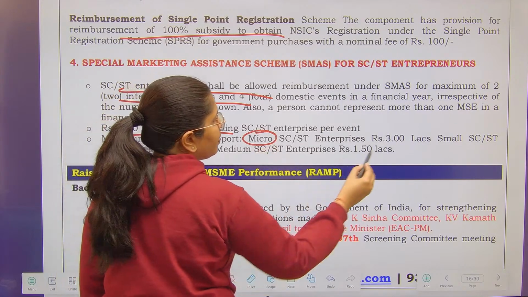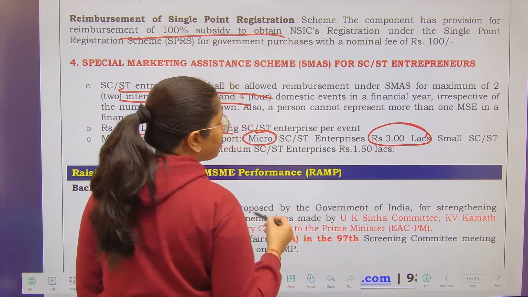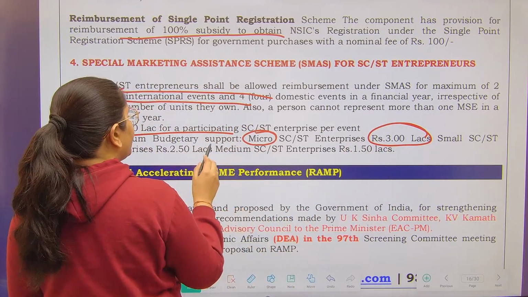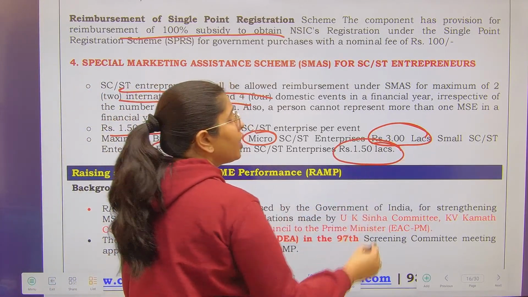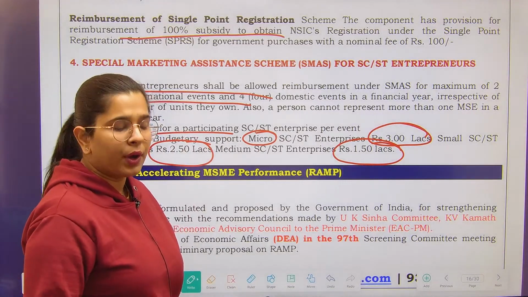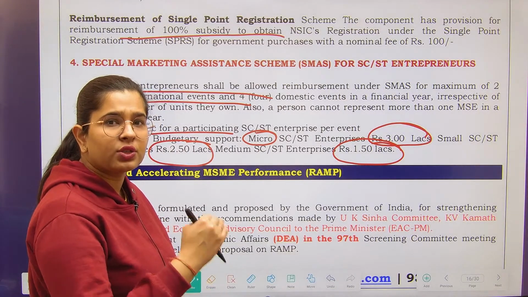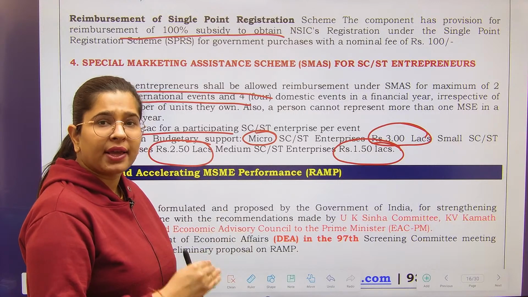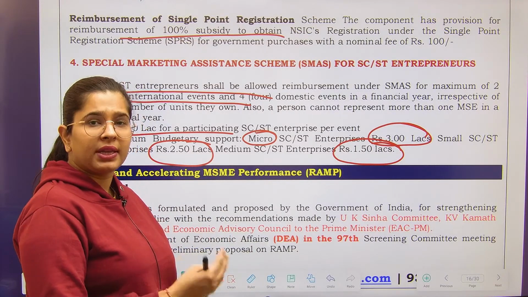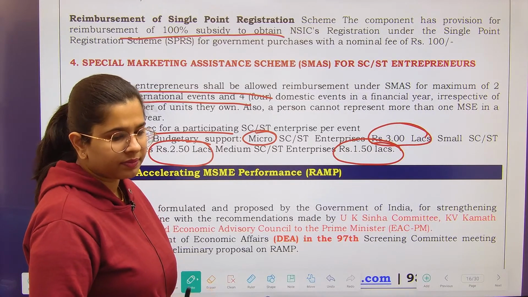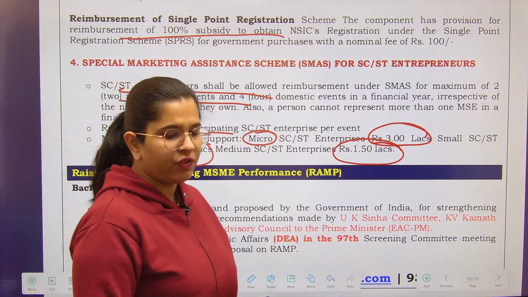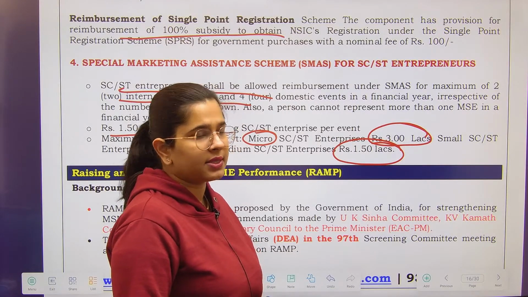Micro enterprises will be receiving 3 lakh marketing related support. Small enterprises will be receiving 2.5 lakhs and medium will be receiving 1.5 lakhs. Why? Because as soon as your stature is growing, that means micro, you need more assistance; medium, you need less assistance. So on the basis of that, yes. GEM's full form is Government E-Marketplace.